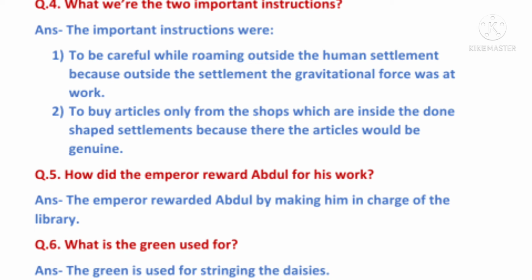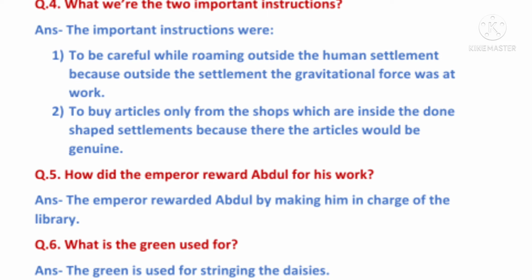Answer: the important instructions were: first, to be careful while roaming outside the human settlement, because outside the settlement the gravitational force was at work. Second instruction was to buy articles only from the shops inside the dome shaped settlement, because there the articles would be genuine.